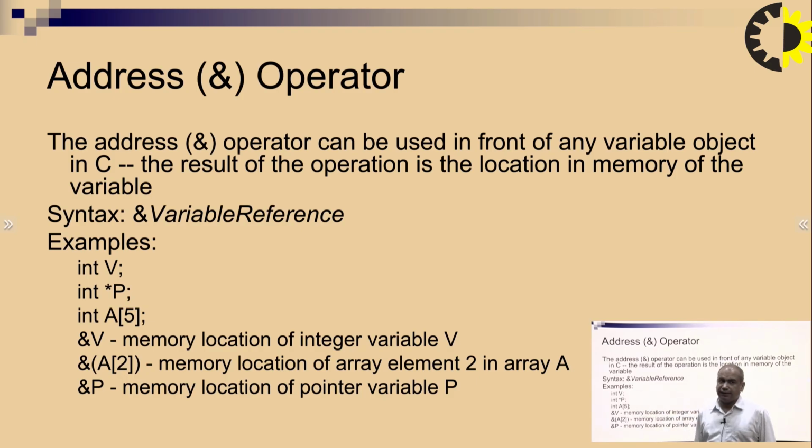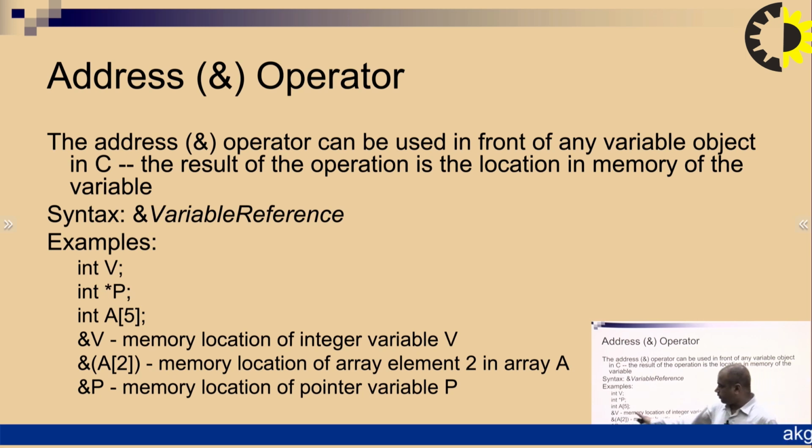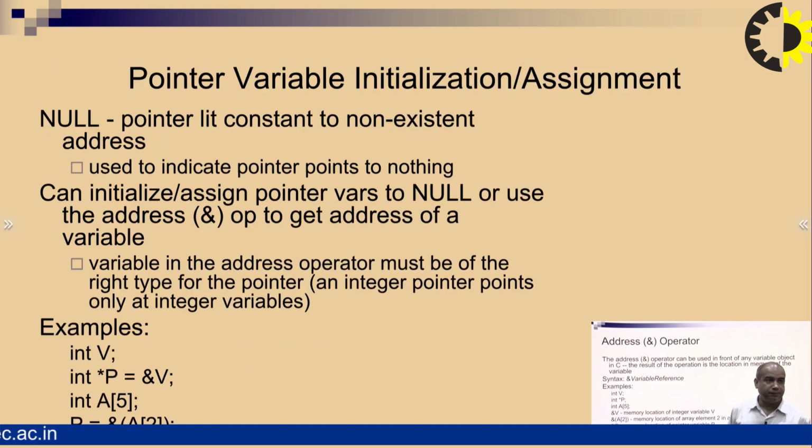Suppose I have int v, int star p as a pointer, and int a of 5 having 5 integer elements. Ampersand v is the memory location of the integer variable v. Ampersand a[2] means the memory location of array element 2 in array a. And ampersand p means the memory location of the pointer variable p.